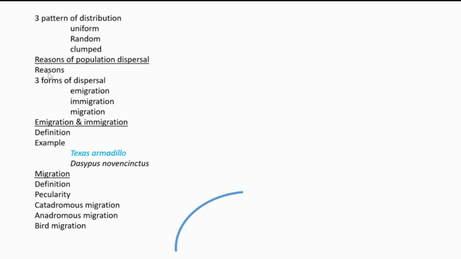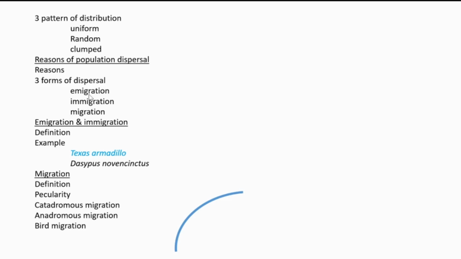Then reasons for population dispersal. Three reasons are there. In search of food, populations are dispersing, and also for avoiding the presence of predators they are dispersing, and also to prevent overcrowding, and by that way to avoid competition. For that reason also population disperses.